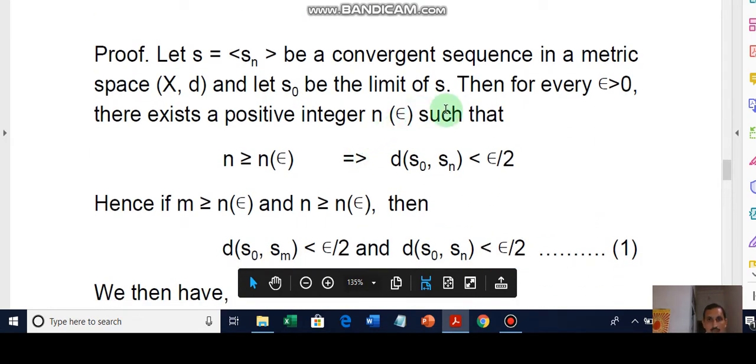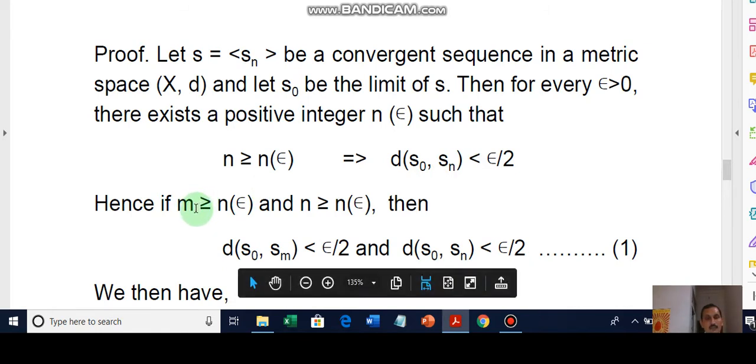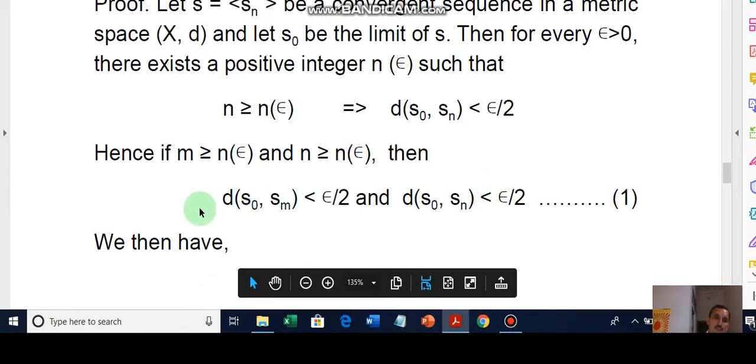For every epsilon there exists n_epsilon such that for all natural numbers n greater than or equal to n_epsilon, d(S0, Sn) is less than epsilon by 2, and similarly for all m greater than or equal to n_epsilon, d(S0, Sm) is less than epsilon by 2. So we have that for m and n greater than n_epsilon, d(S0, Sm) is less than epsilon by 2, and d(S0, Sn) is less than epsilon by 2.